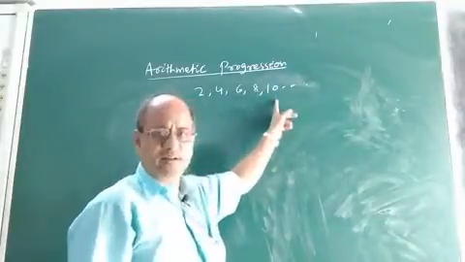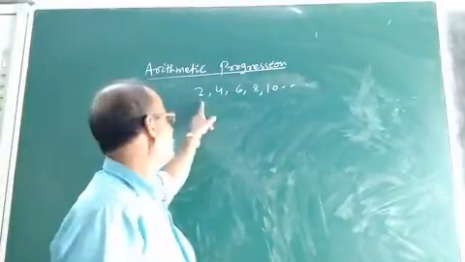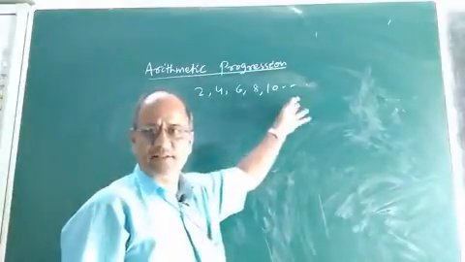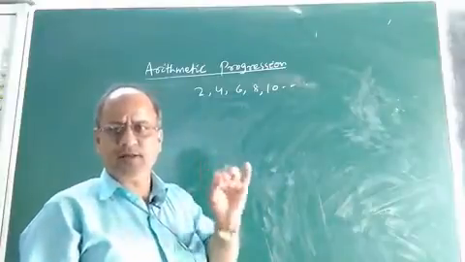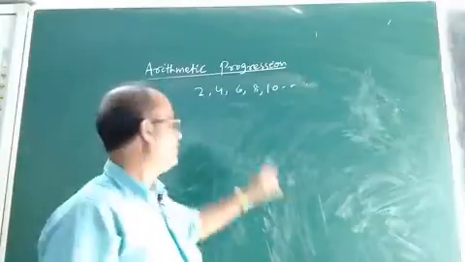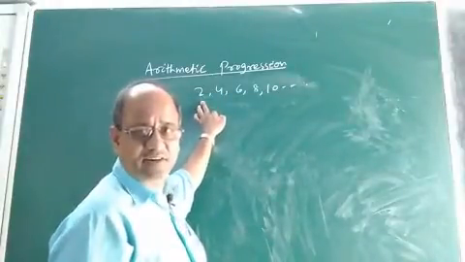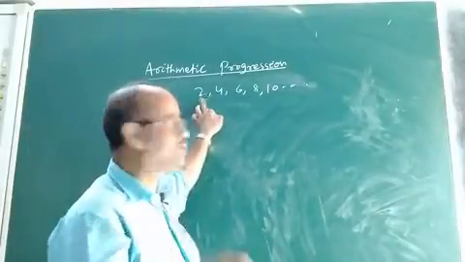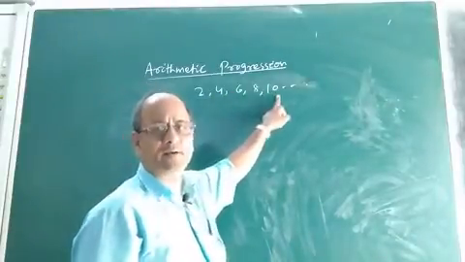Now in this series, if I ask you which is the first number or first term, you can easily say it is 2. Second term is 4. Third term is 6, like this. Now, if I ask you, do you observe any common thing in this series? The answer is yes. Look at the first number and the second number. The second number exceeds the first number by a constant, that is 2. 2 plus 2 will be 4. 4 plus 2 will be 6. 6 plus 2 will be 8. 8 plus 2 will be 10, like this.